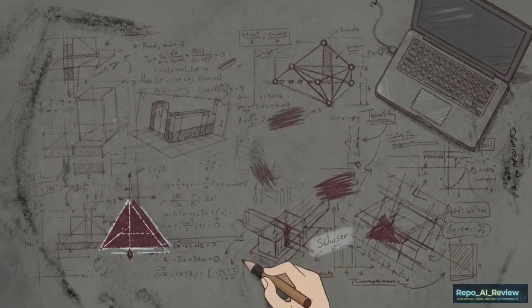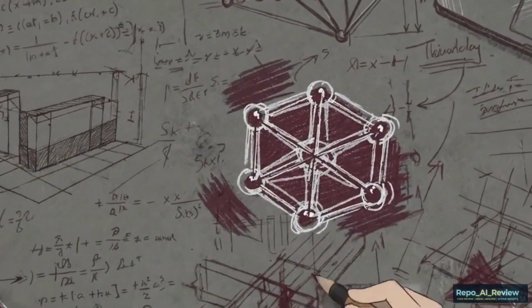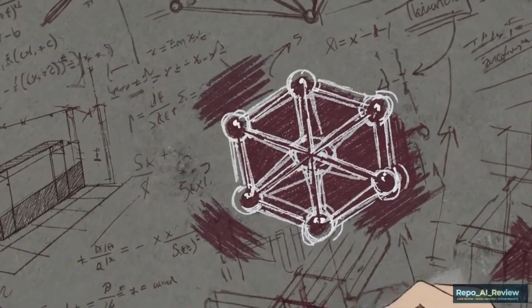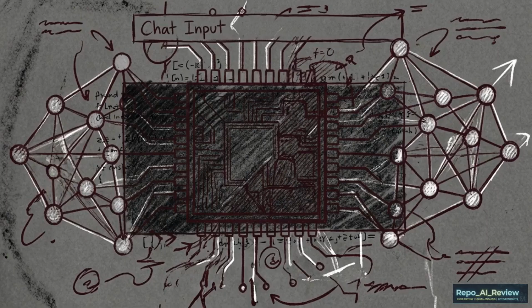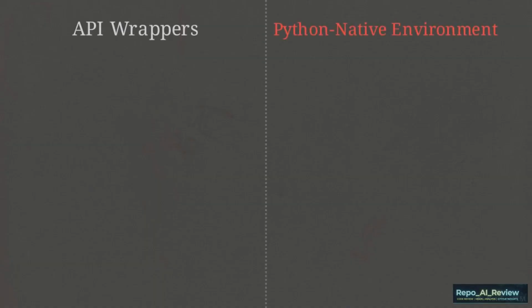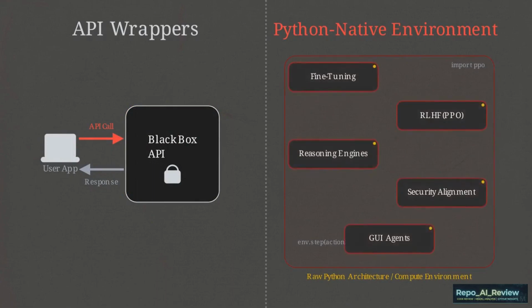Traditional academic pathways over-index on dry mathematical proofs, leaving engineers without the practical implementation skills needed to actually write the code. Conversely, the vast majority of online bootcamps take the opposite approach. They act as shallow wrappers, teaching users how to call the OpenAI API without understanding the underlying mechanics. This visual comparison highlights the gap. Instead of simple API calls on the left, this syllabus drops you into the raw, Python-native environment on the right, providing the hands-on control that engineers actually require.